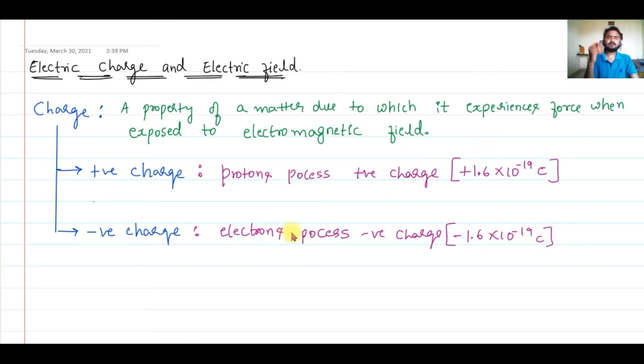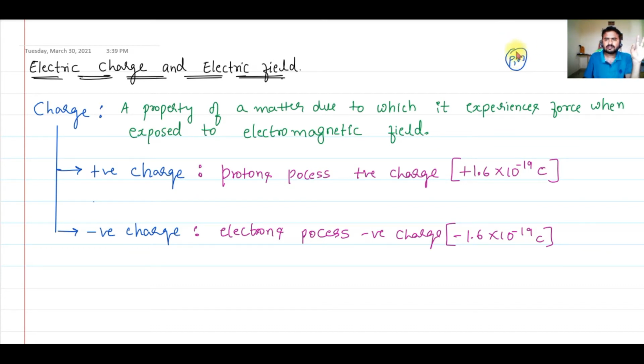All right. Now we all know protons, neutrons and electrons are subatomic particles. These are present within the atom, which is made up of protons, electrons and neutrons. Just to have a small idea of where these electrons and protons are, let us understand a little bit about the atom. When we talk about the atom, the central portion is called the nucleus, and within that nucleus we have protons and neutrons. Together they are called nucleons.